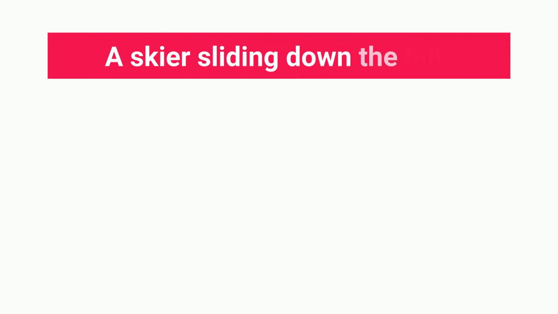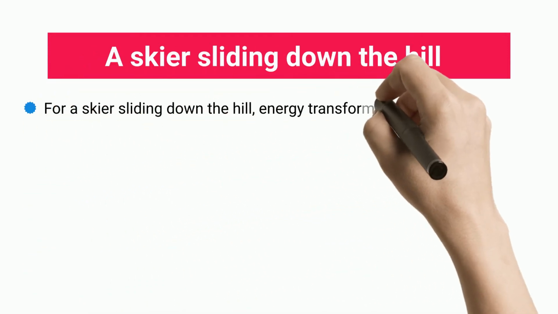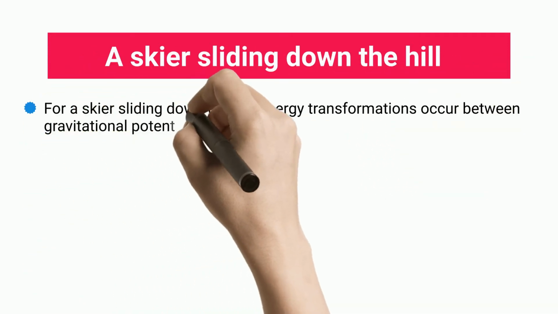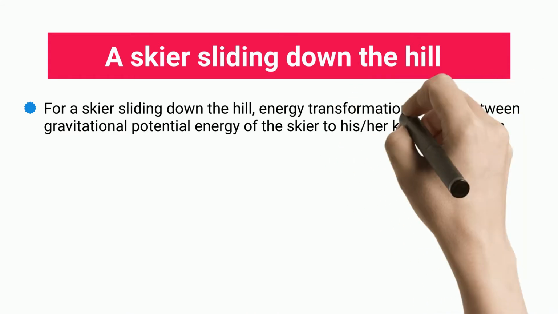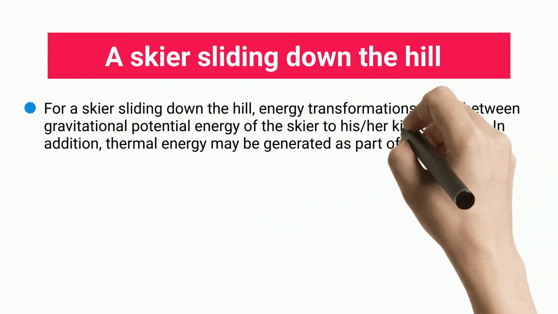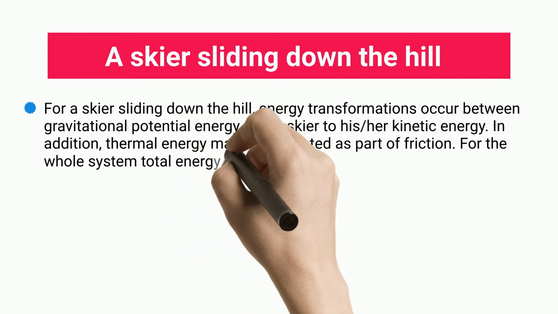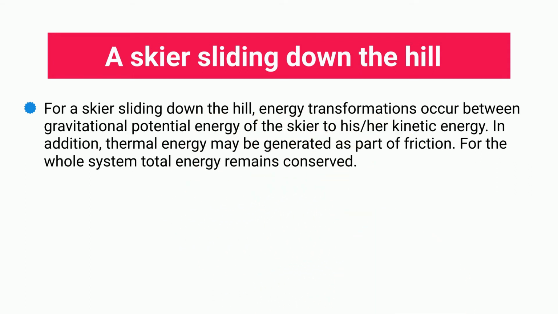A skier sliding down the hill. For a skier sliding down the hill, energy transformations occur between the gravitational potential energy of the skier to his/her kinetic energy. In addition, thermal energy may be generated as part of friction. For the whole system, total energy remains conserved.